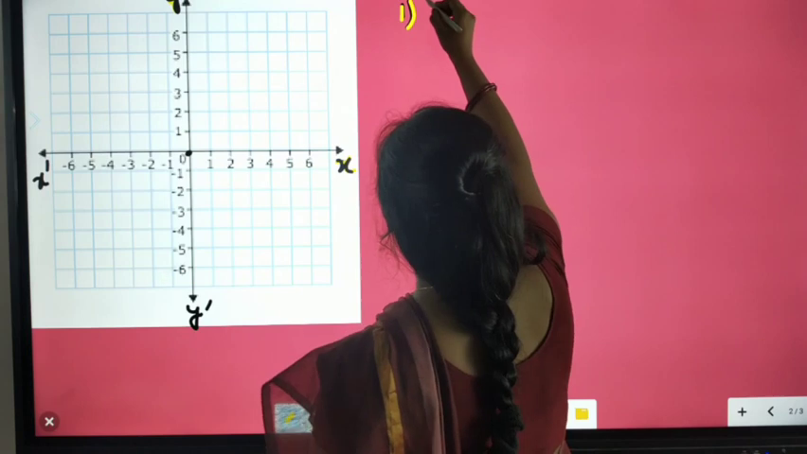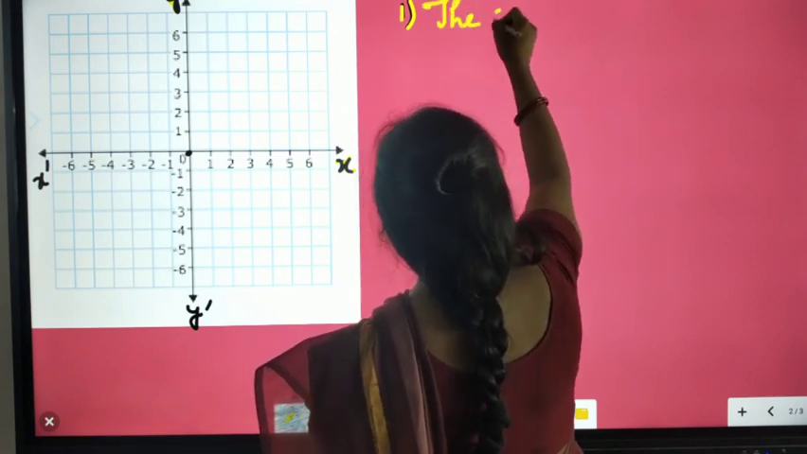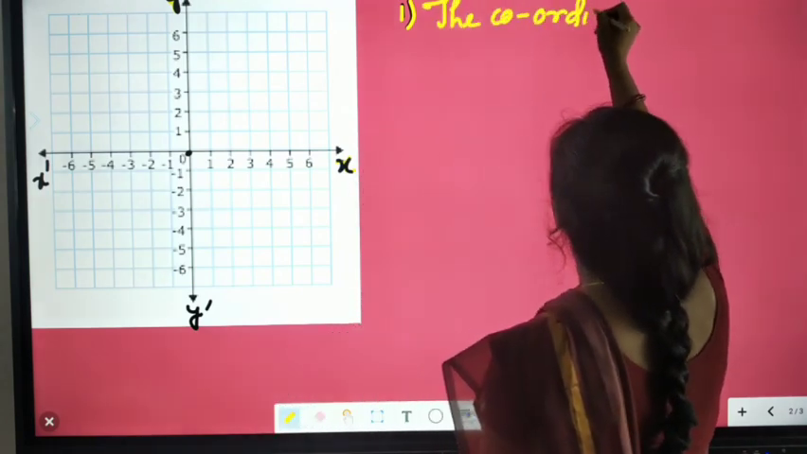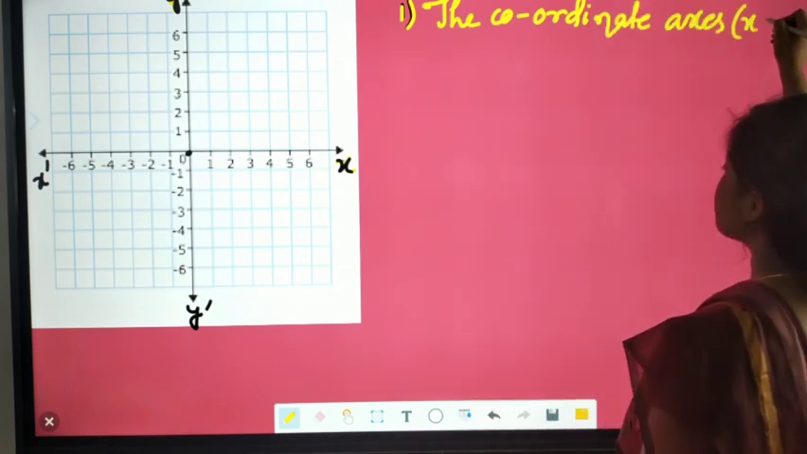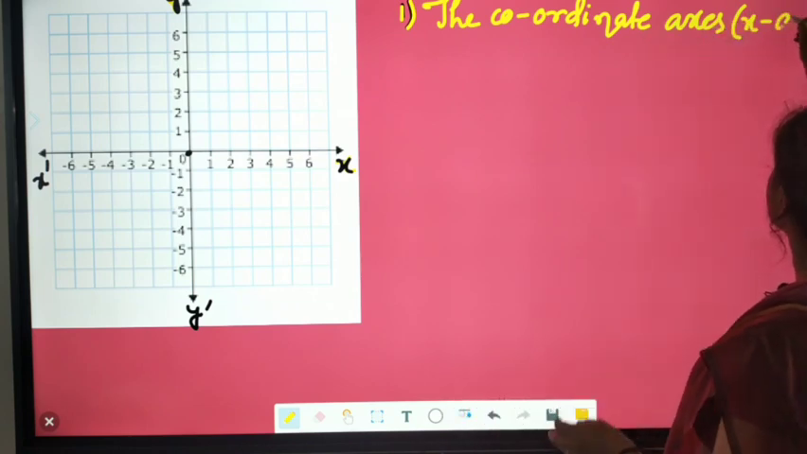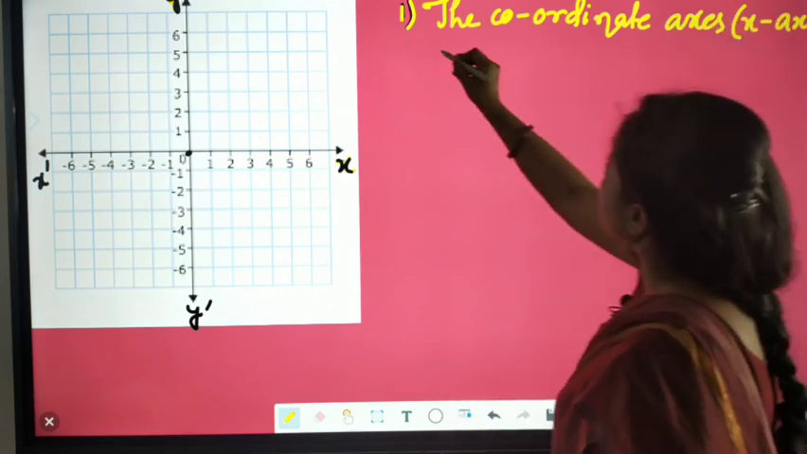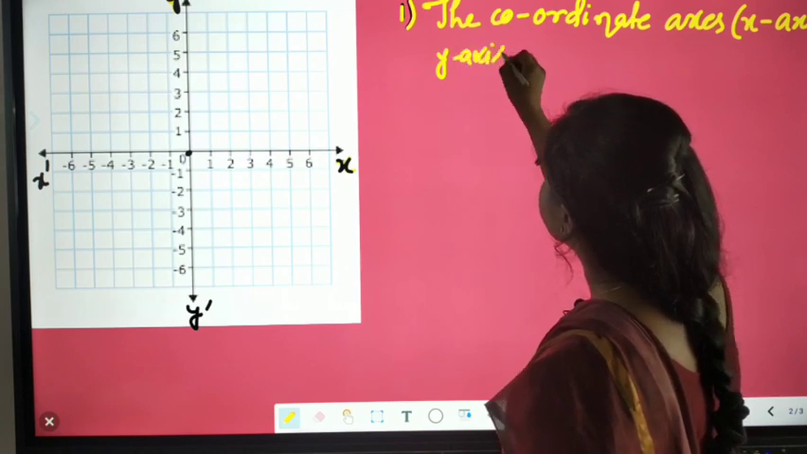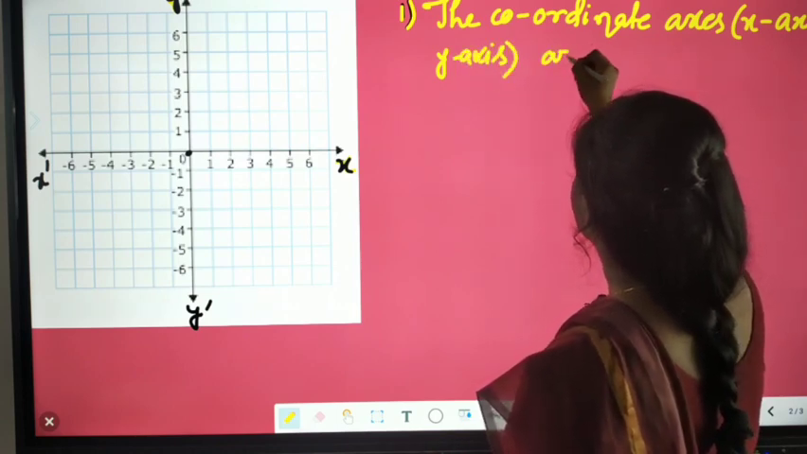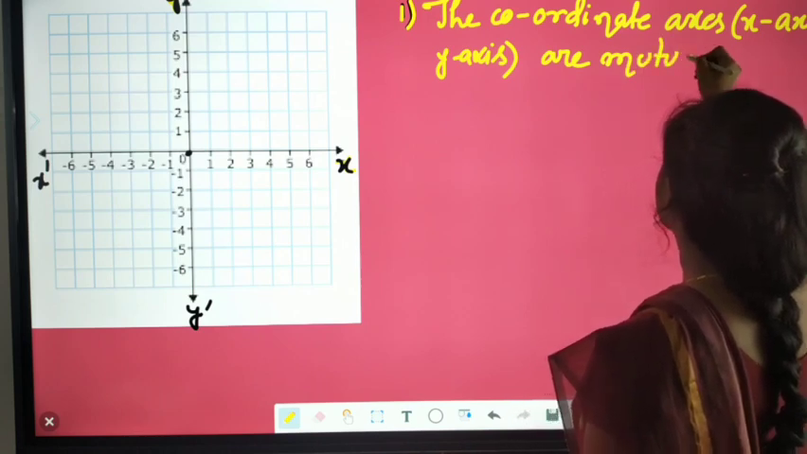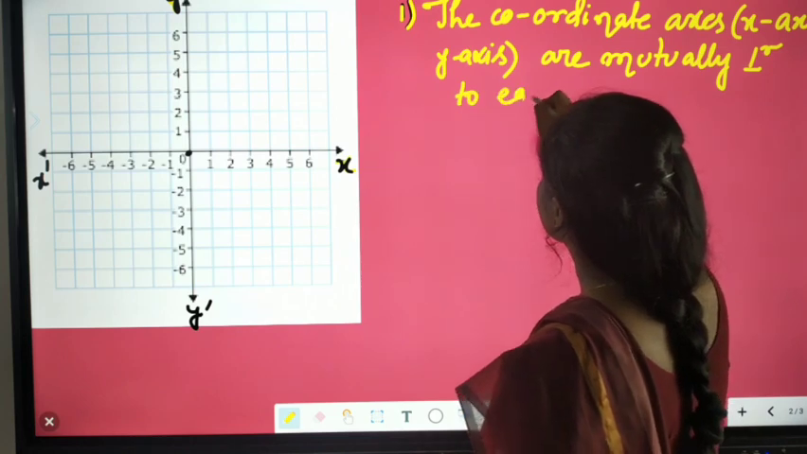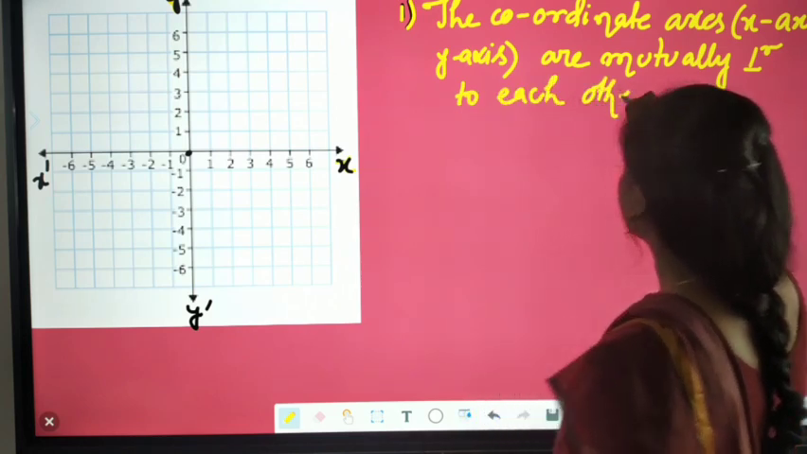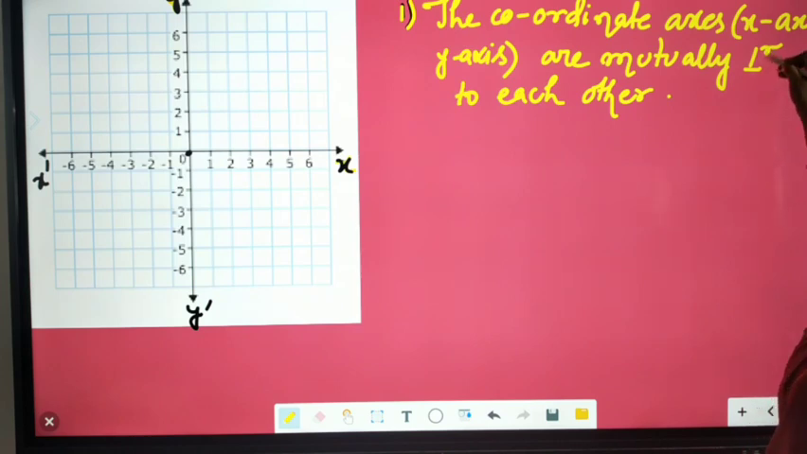So the first point I am writing here: the coordinate axes, that is the x-axis and the y-axis, are mutually perpendicular to each other. I have just written it in short, using the symbol that represents perpendicular.